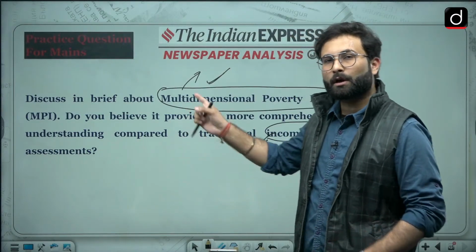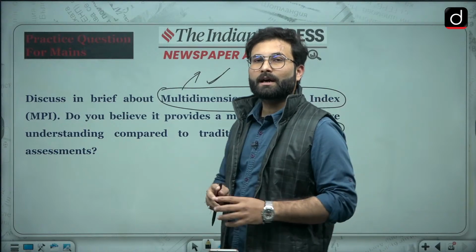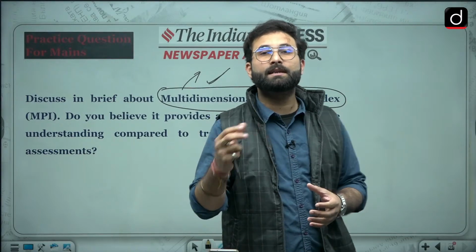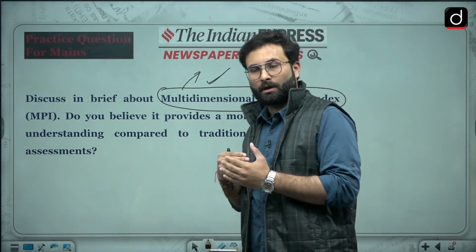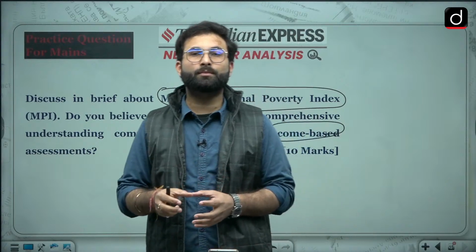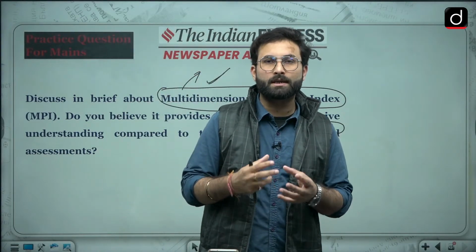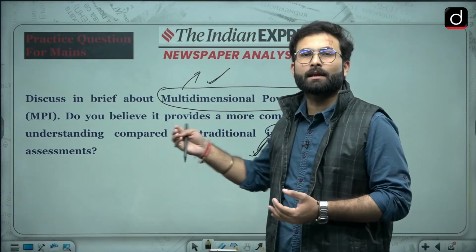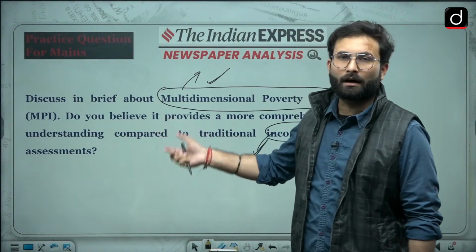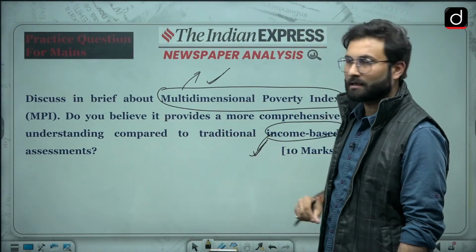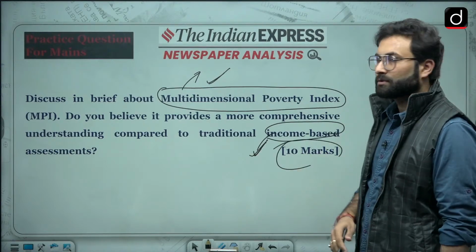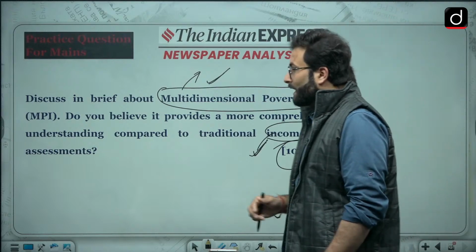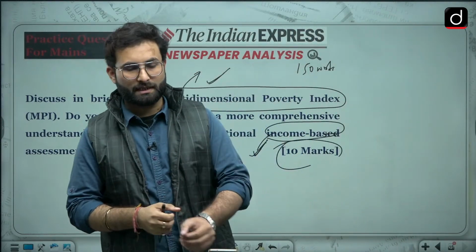When we are talking about multi-dimensional poverty, along with income at times, we go for various indicators related to your standard of living, your education, your health. So basically they are talking about your overall holistic development. Ultimately that is a better indicator of poverty than income based assessments. This is how you can compare these two practices and answer here. That is for a 10 marker, so you have to go for 150 words. With that, we will mostly finish today's session.